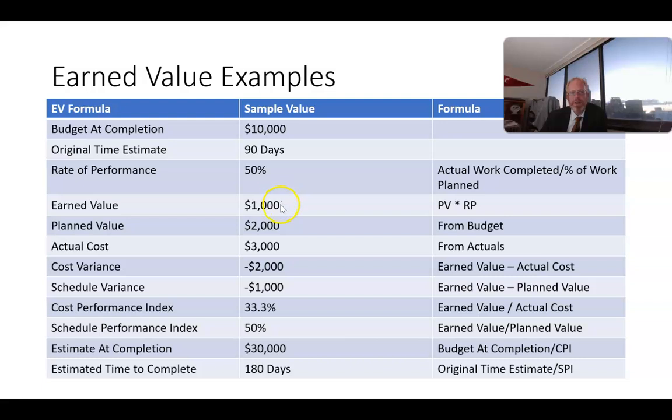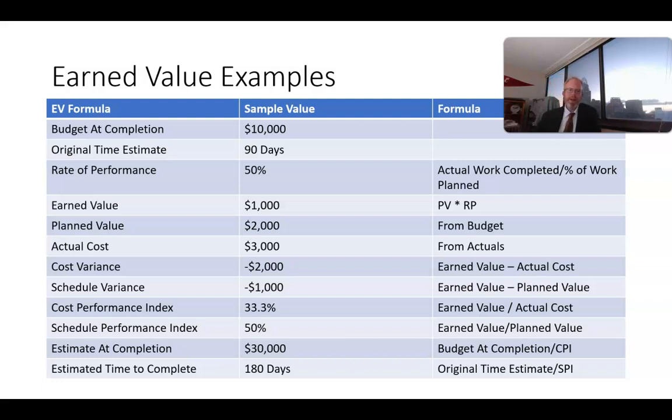So if our earned value is $1,000 and our actual cost is $3,000, then our cost performance index is 0.333 continuous, or 33.3%. Any number less than 1 indicates that we have a cost overrun and/or we're behind schedule. Any number greater than 1 indicates that we are doing better than expected, either from a schedule or a budget perspective.